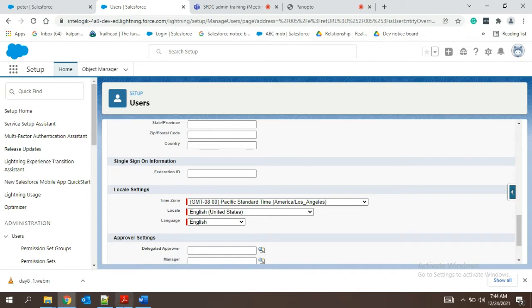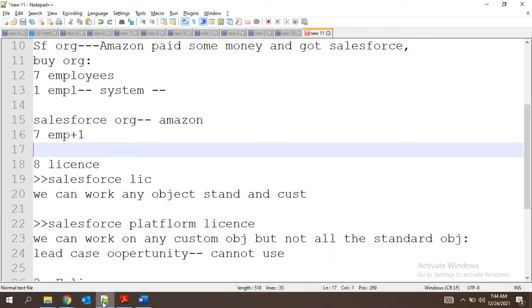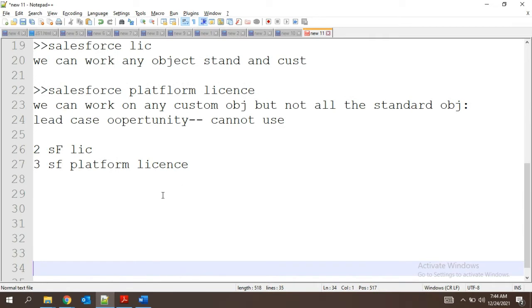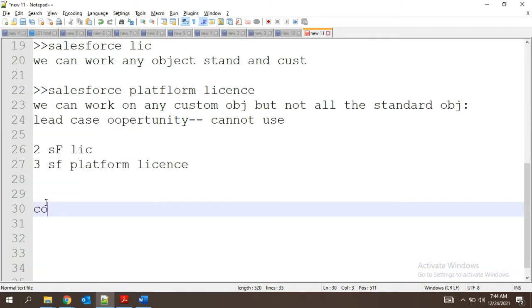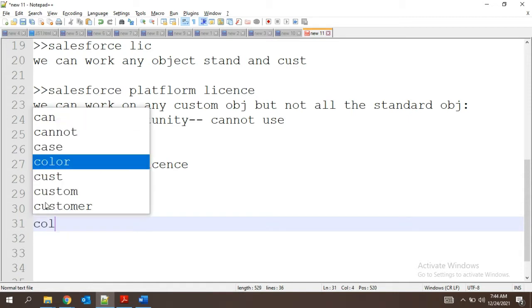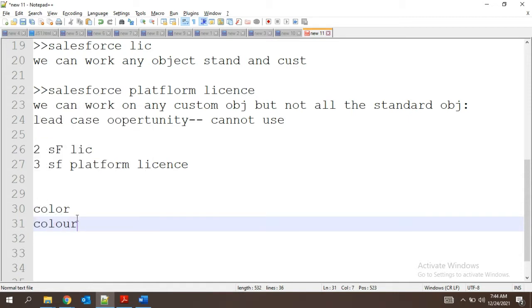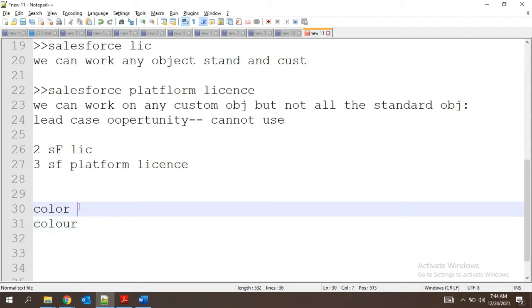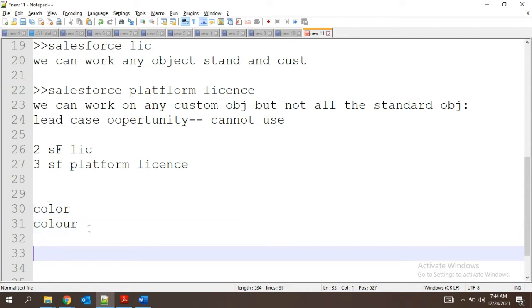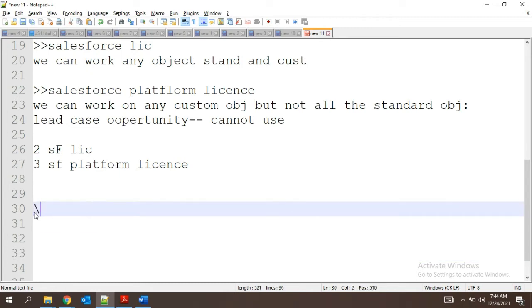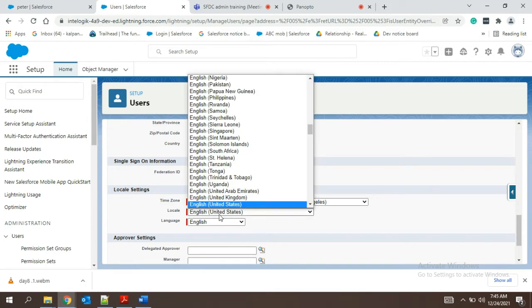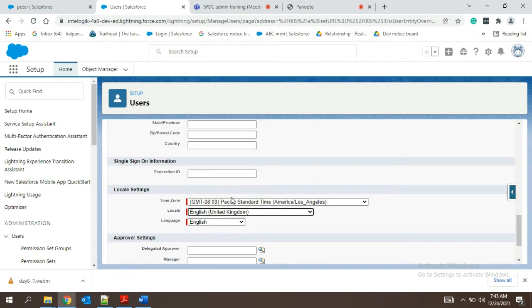And locale is something where we have a few words which in any of the native languages we pronounce or spell in a different way. For example, color in one place is known as colour in another place. This is called locale. In the same way there are other words which differ from place to place. So you can choose your locale, United Kingdom or United States.